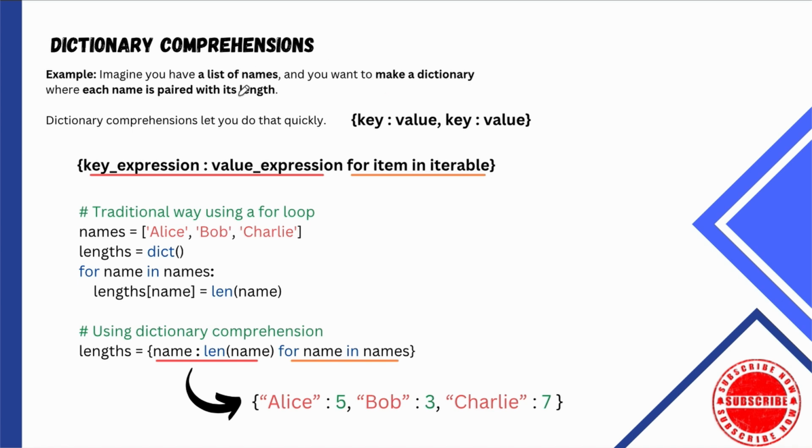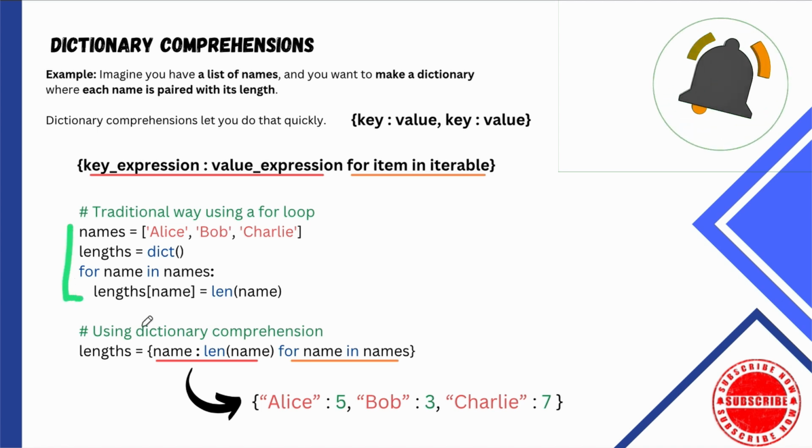The key is going to be a name, and then the value is going to be the length of that name. Traditionally, when we're learning how to code, this is what our code would look like. I have a list, I create a dictionary, and a for loop goes through an iterable, a list, and then I can add that as the value in my dictionary. That works, that's true, but your code is not as optimized, it's not as efficient as a comprehension.